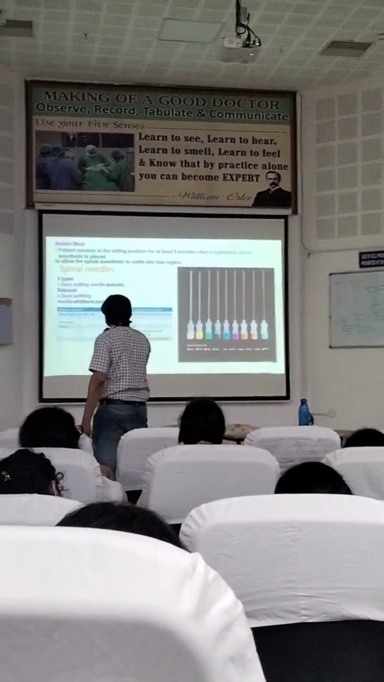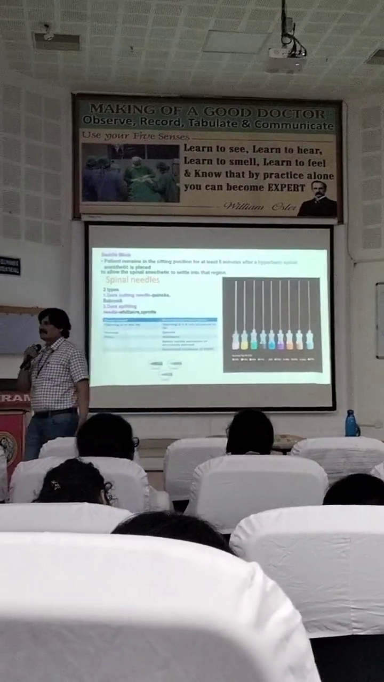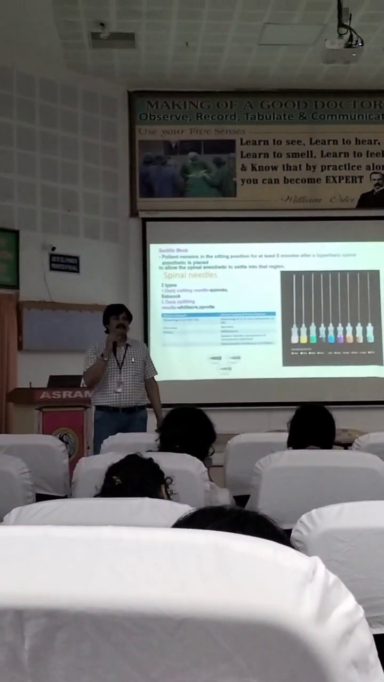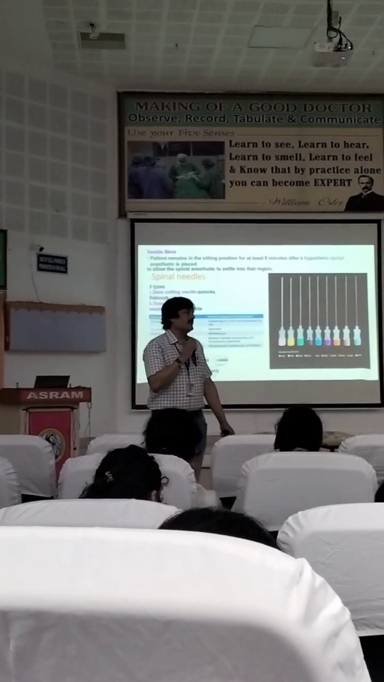These are the various needles. Most of the time we are using the pinky needle. Pinky needle is a cutting needle. It has got too many disadvantages.